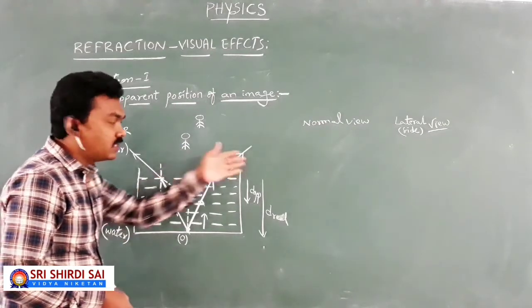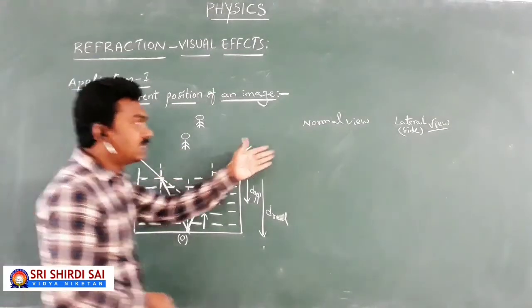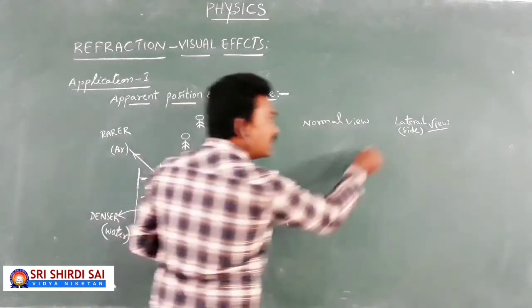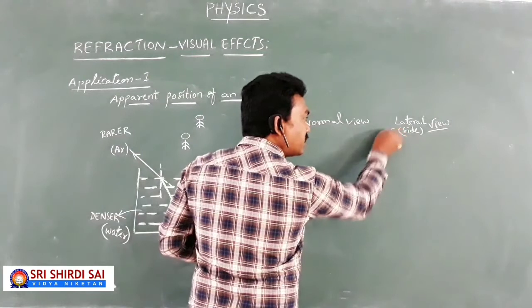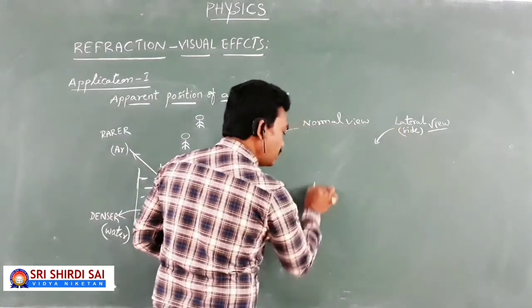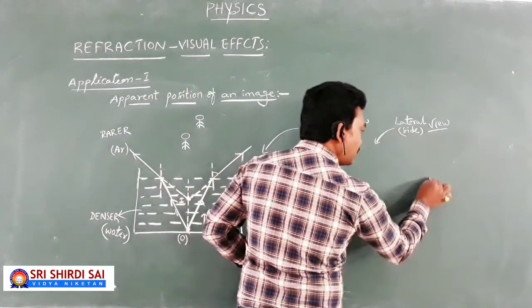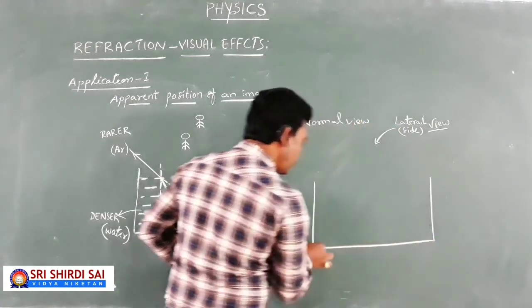But if the observer stands aside, then it is called lateral view or side view. This is all about normal view. Now let me give a clear identification of lateral view or side view. Once look at this. The observer stands aside. Once look at this.